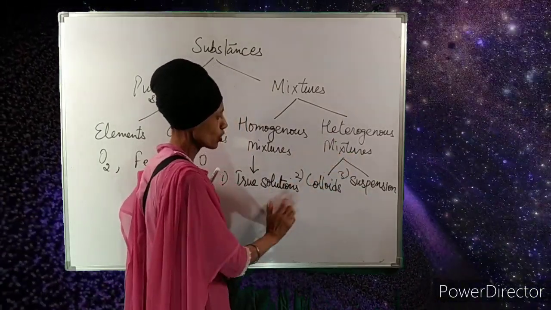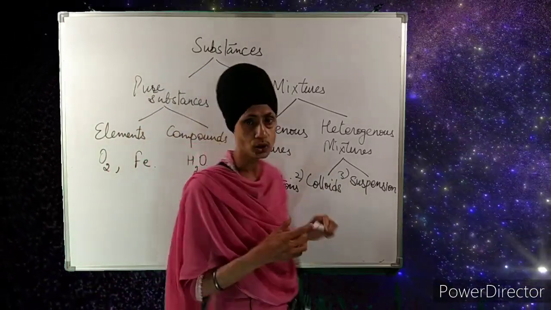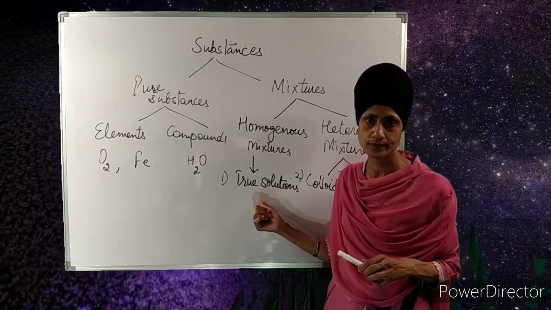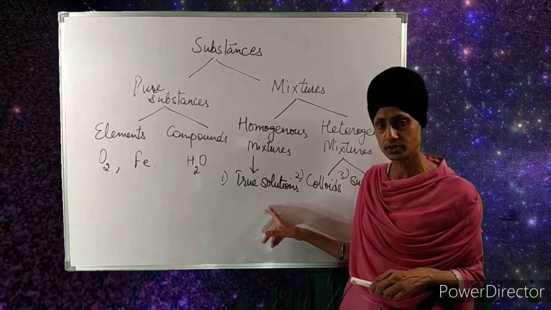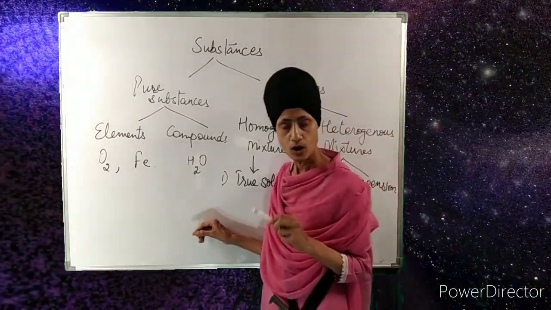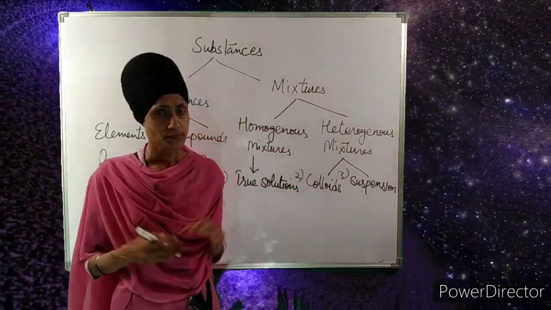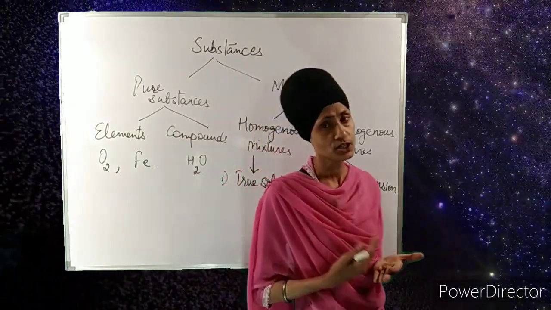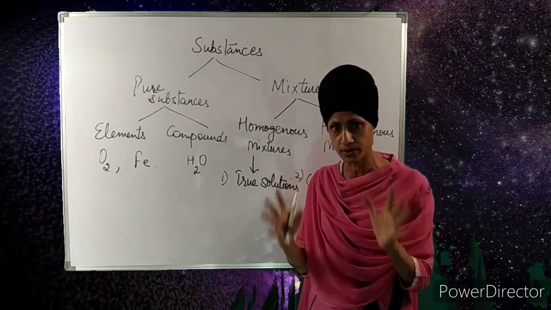We will discuss all these three one by one, and in this video I would like to discuss mainly the true solutions. There are a number of examples of true solutions. Let me tell you first what a true solution is. A true solution is a homogeneous mixture of two or more substances. Substances may be in the solid form, the liquid form, or the gaseous form also. Every time, solution does not mean a liquid mixture.